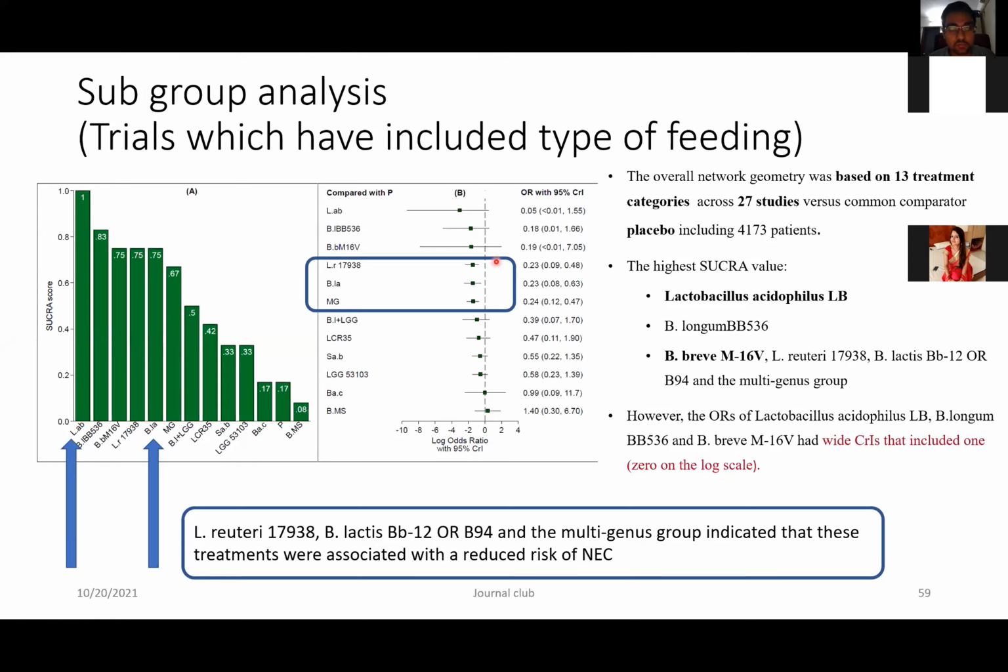But if you concentrate on Lactobacillus reuteri, Bifidobacterium lactis, and the multigenus group, you were able to say that they had a good effect in preventing necrotizing enterocolitis, as their confidence interval was within the left side of the line of effect, thereby proving that they were efficacious in preventing necrotizing enterocolitis. So there were certain differences in the result when the type of feeding was included.